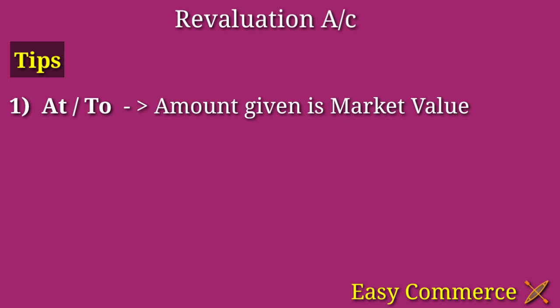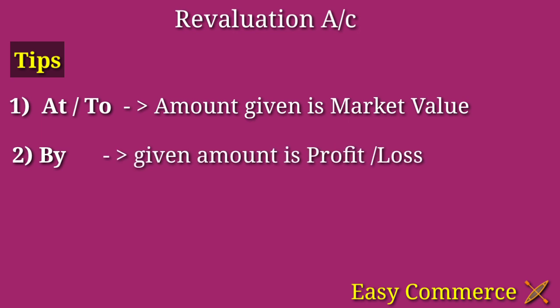And the second word, by. If any amount is given after the word by, that amount is profit or loss. Sometimes profit or sometimes loss.